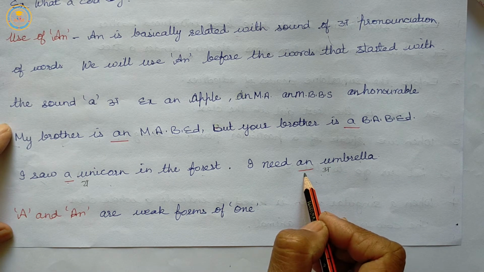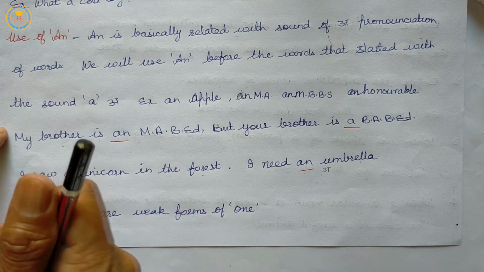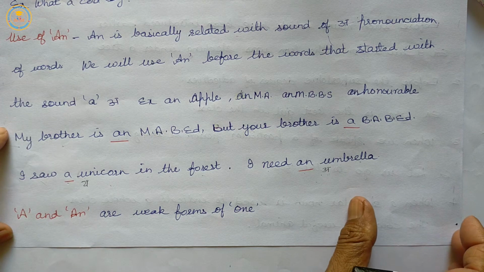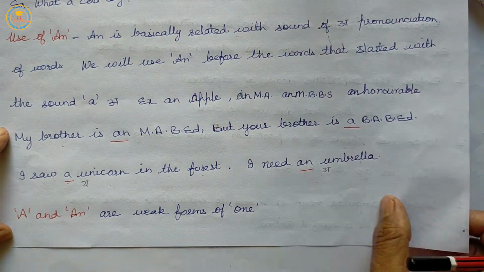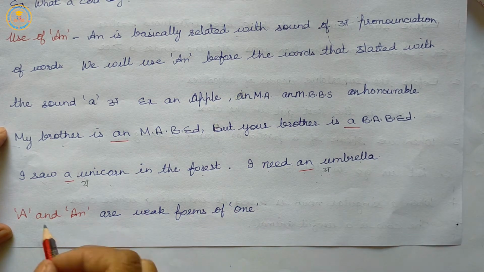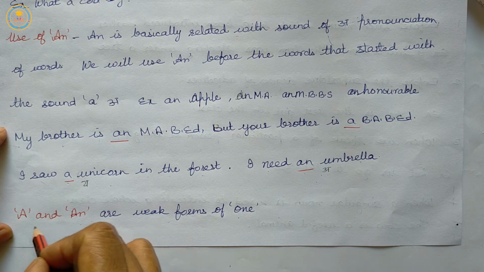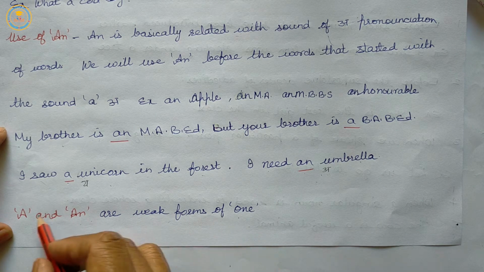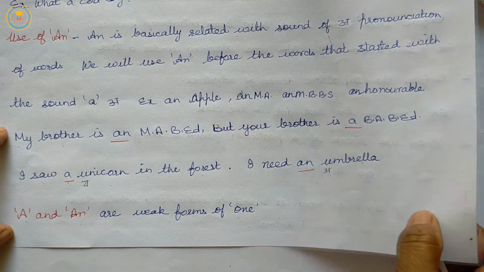So, an is basically related with the sound of pronunciation of words. A and an are weak forms of one. They represent one also. An ox, a horse means one particular.